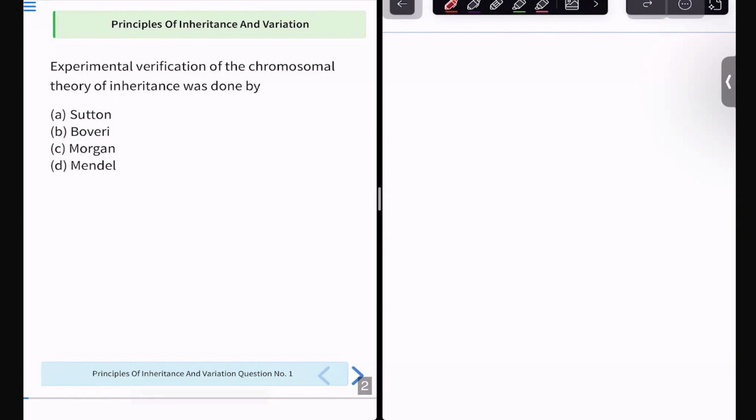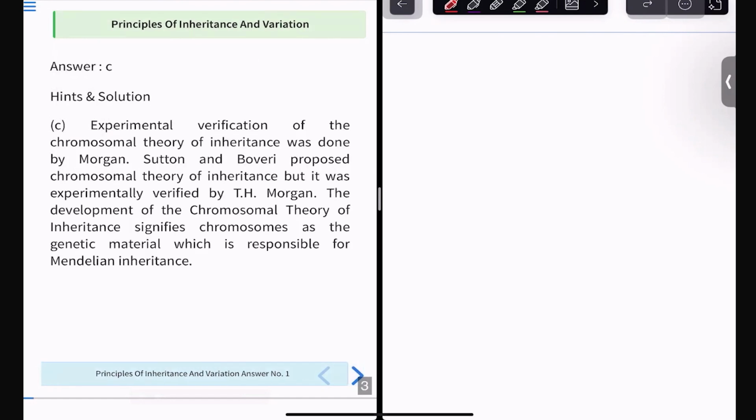Experimental verification of the chromosomal theory of inheritance was done by, there are four options: Sutton, Boveri, Morgan, and Mendel. Choose the correct option and be a bit careful while choosing. Okay. So, if we move on to the correct answer, it is option C. That is, experimental verification of the chromosomal theory of inheritance was done by Morgan.